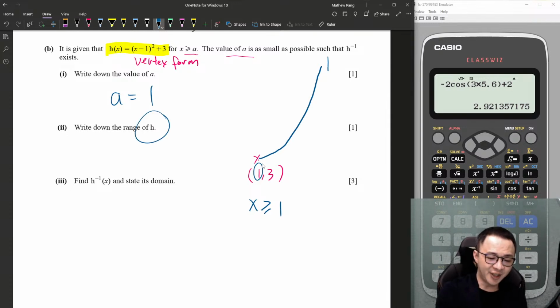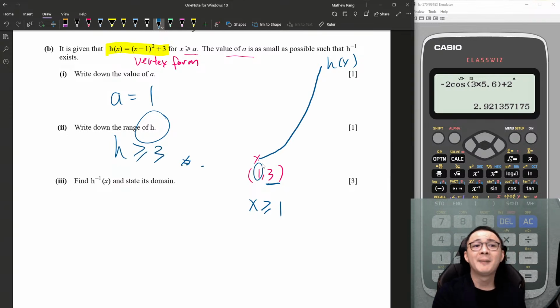So the range for h, this is h(x), isn't it? I know the minimum y value is 3. So I know the whole graph must be bigger or equal to 3. Another 1 mark by understanding the graph.